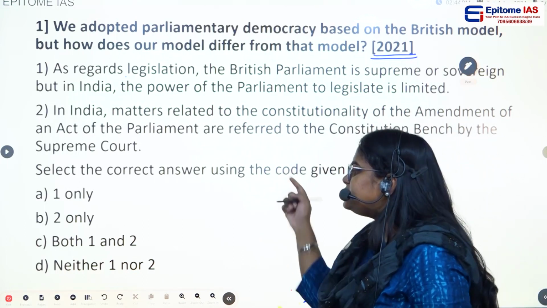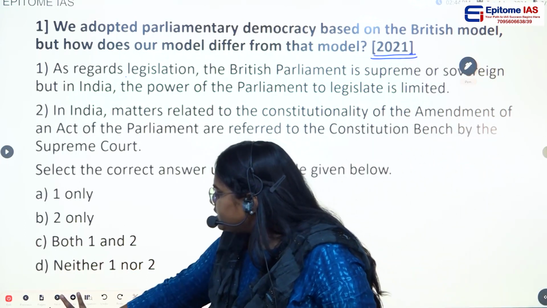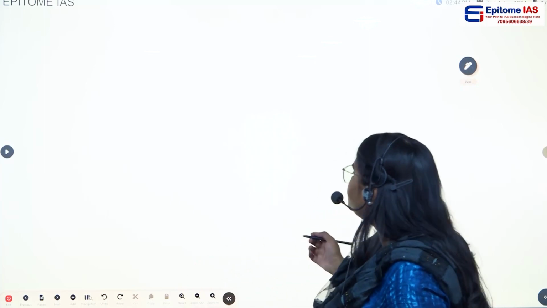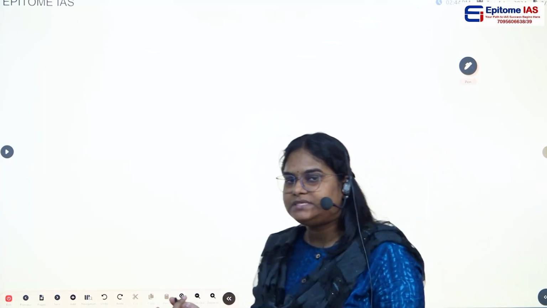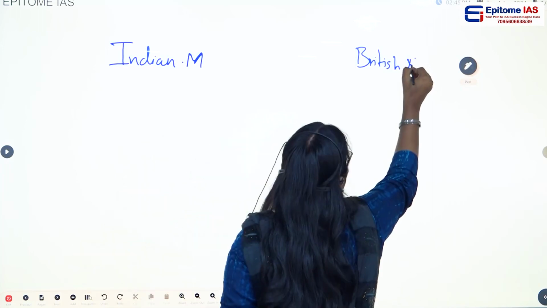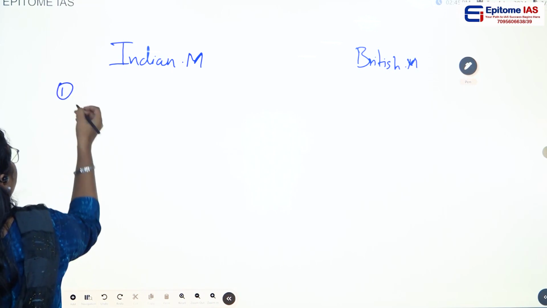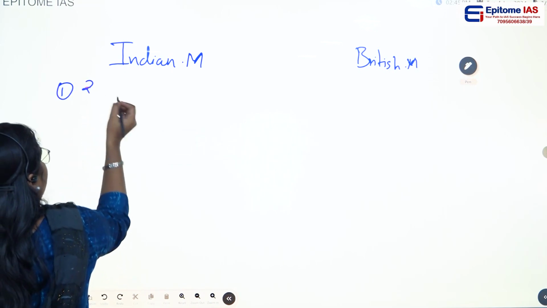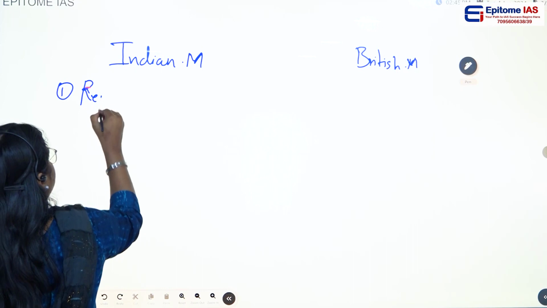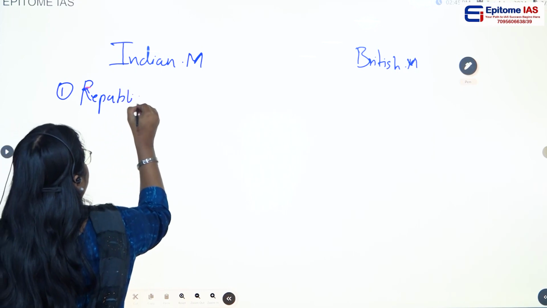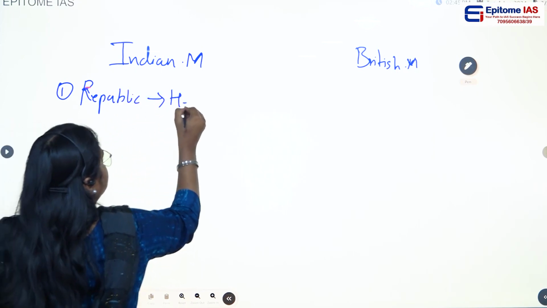So before answering this question, let us see what are the differences between the British model of the parliamentary system and the Indian model of the parliamentary system. The first difference would be, in India, we have a republic system, that is nothing but the head of the state.